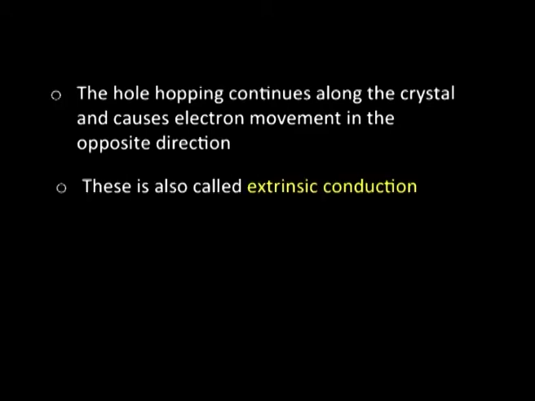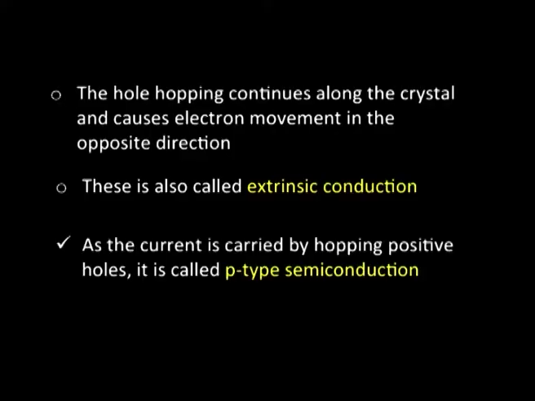And as a consequence, this conduction is also called extrinsic conduction, because the conduction has come into play because we have introduced an impurity which has one electron short. That is, we have been able to create a hole, and the electron movement from silicon to this hole, and the process continuing, leads to the conduction in the material. So, such conductors are called extrinsic conductors, and since in this case the current is carried by hopping positive holes, this process is called p type semiconduction.